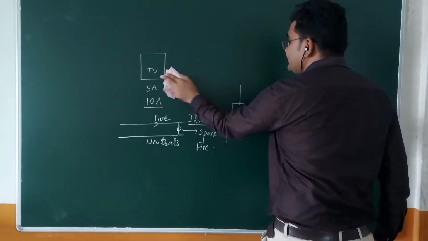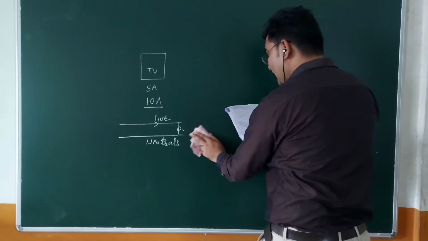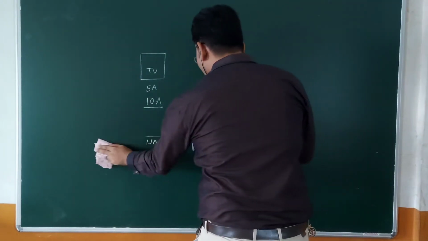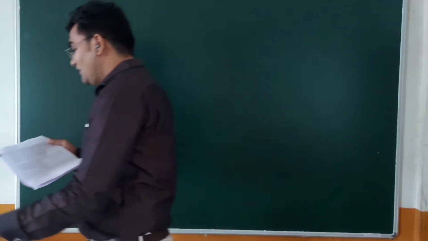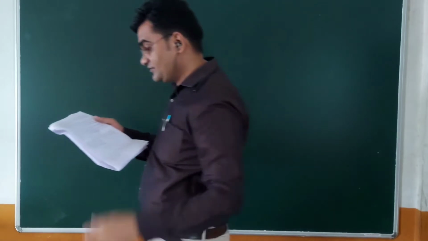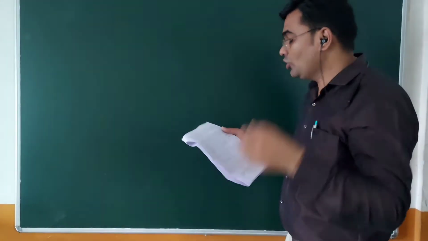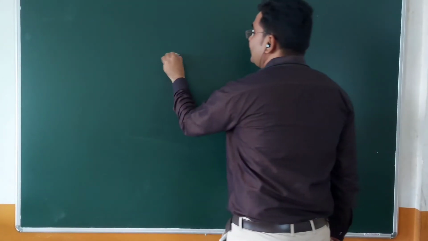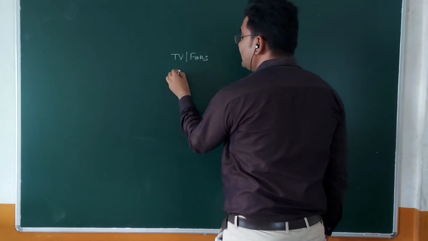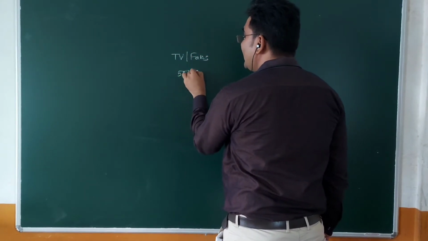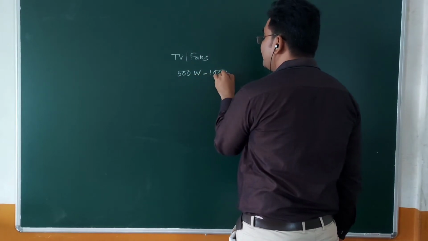The third question is: what is the usual current rating of the fuse connected to the line of lights, bulbs and appliances of 2 kilowatt or more power? We know that generally televisions and fans operate in the range of 500 watt to 1000 watt.